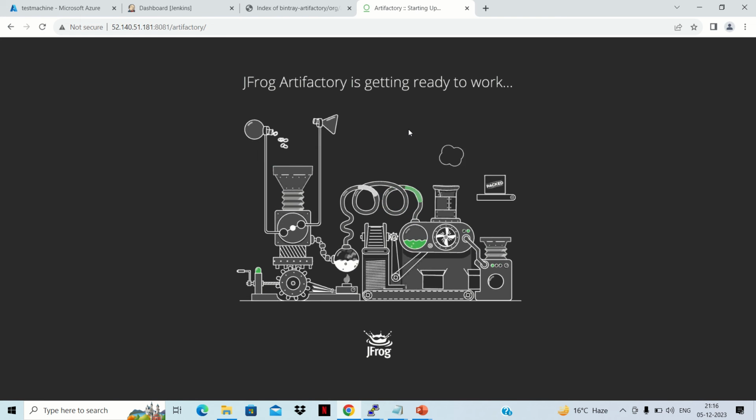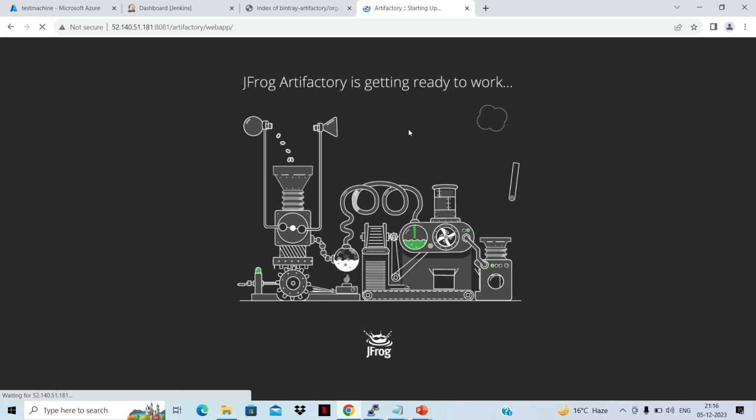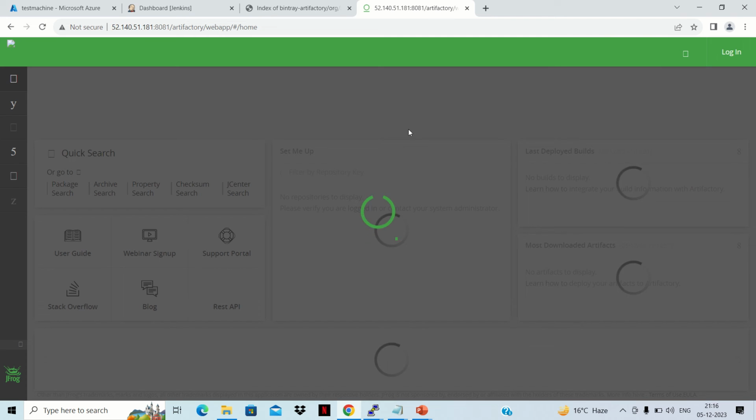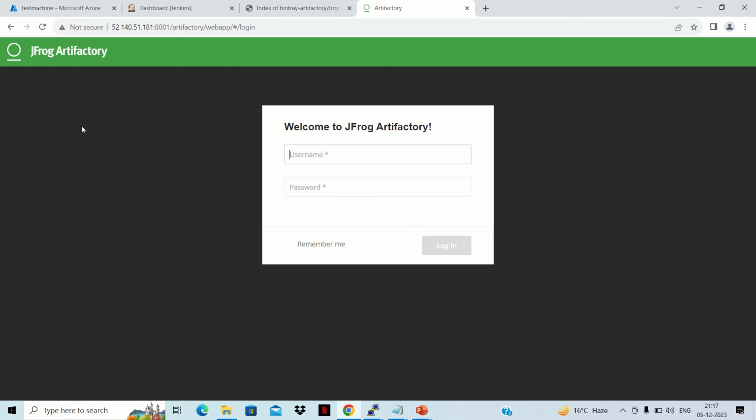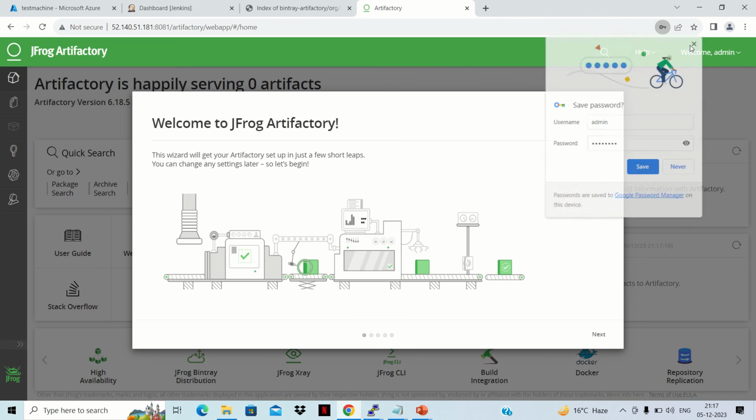Once it is set up, we'll have that login page so that we can log in with credentials, using admin as the username and your password as the password. It is getting set up in the backend, so it may take some time. Okay, now we have that login page here, so we can use admin and then go with the password, and now we are inside this Jfrog repository.